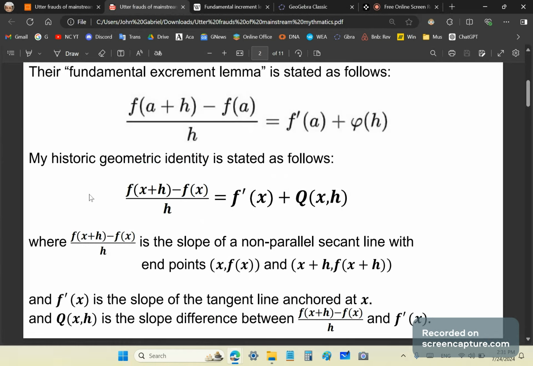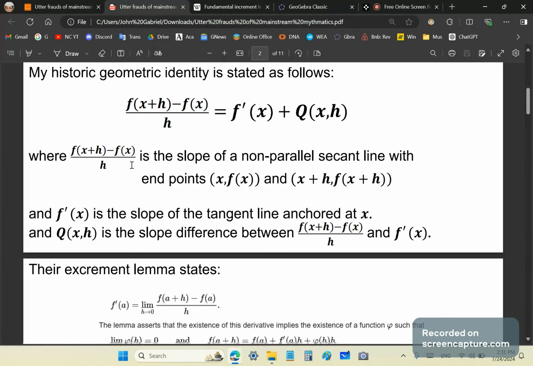Now, my historic geometric identity is stated almost similarly, but with a function q that is not solely dependent on h. It may also depend on x if there are x terms in the slope expression. And of course, this here is well defined in my historic identity. It's the slope of a non-parallel secant line. This is the slope of the tangent line, and this is very simply the difference between these two slopes.